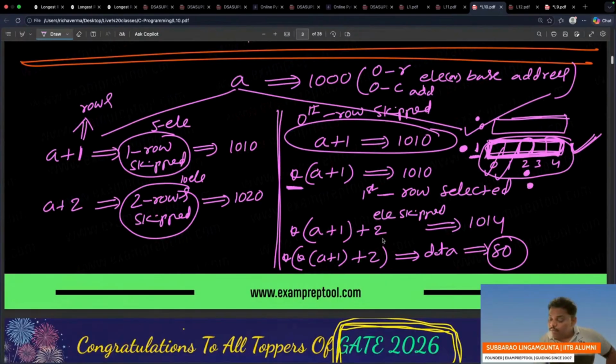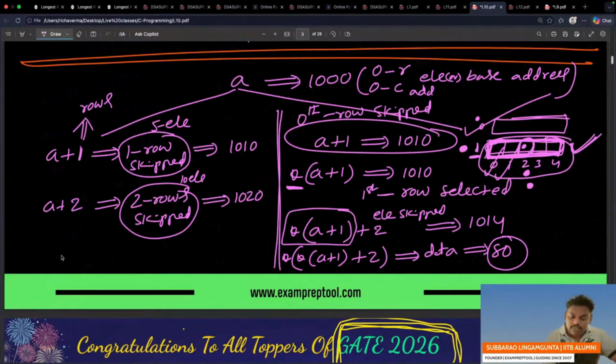So 2 elements. Some people are saying, how can you say 2 elements? After 1 star, it became a 1D array. In a 1D array, plus 1 means skip one element, plus 2 means skip two elements. After skipping, now you are at first row, second column, but you are not selected. But when you say star, go and select. Two stars over, you will get the data.